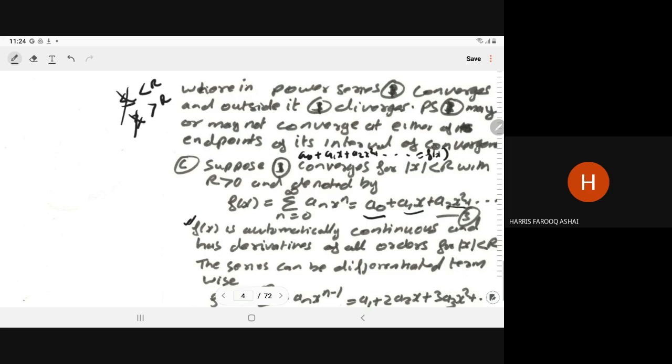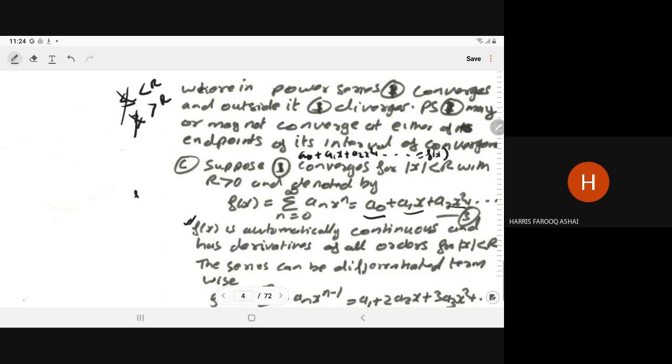So f(x) is automatically continuous and has derivatives of all orders for |x| < R. It means if f(x) can be written as a convergent power series, then it is continuous for all x in the interval -R to R, and you can determine any order derivative.